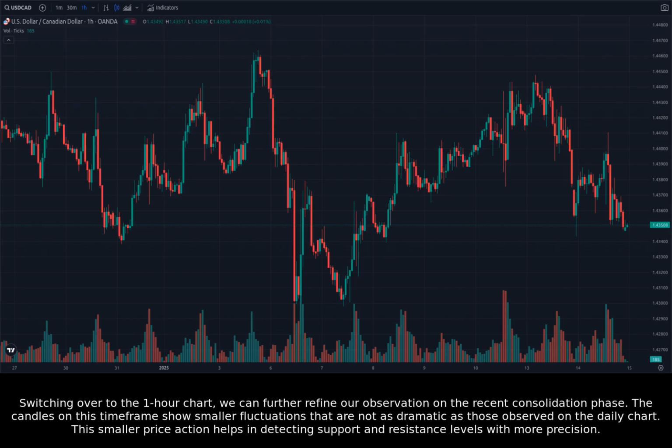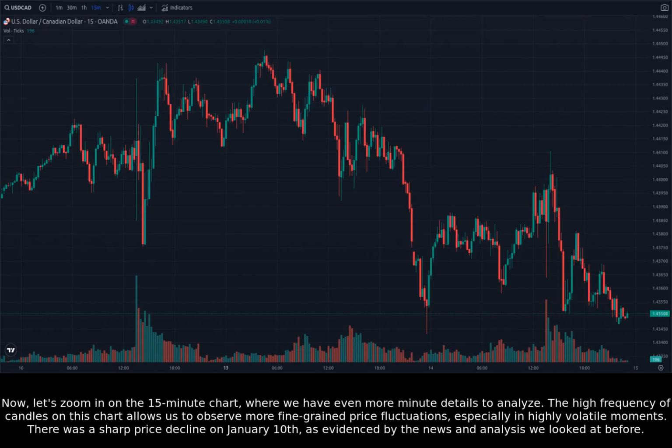Switching over to the one-hour chart, we can further refine our observation on the recent consolidation phase. The candles on this time frame show smaller fluctuations that are not as dramatic as those observed on the daily chart. This smaller price action helps in detecting support and resistance levels with more precision. Now, let's zoom in on the 15-minute chart, where we have even more minute details to analyze.